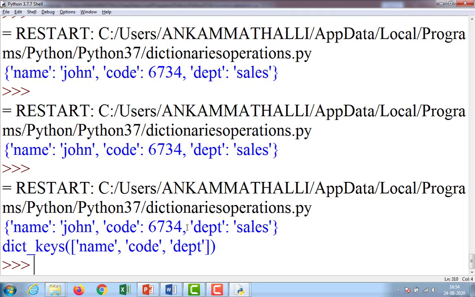So only keys are going to be displayed. The left hand side of the colon is called the key: name, code, department. These are all keys.